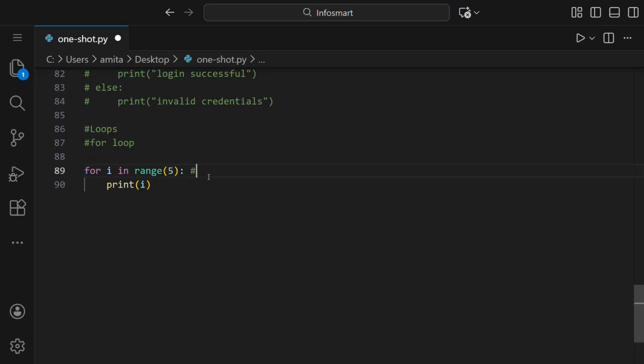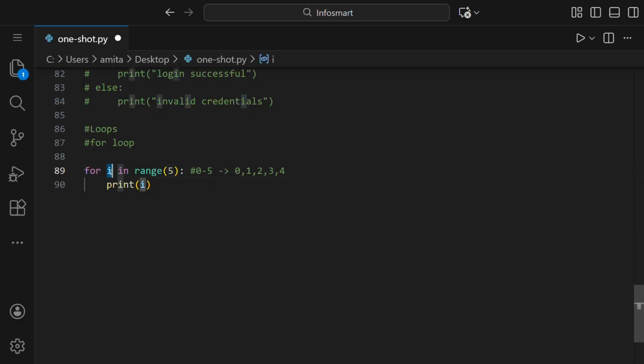So this means that 0 to 5 is the range. And what is meant by 0 to 5? It means that it is 0, 1, 2, 3, and 4. This 5 is excluded and 0 is included. That is, the first number, the starting number, is included and the last number is excluded.